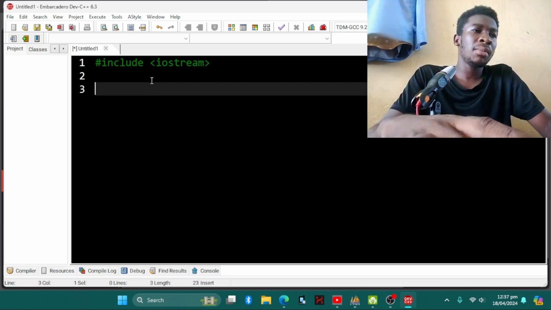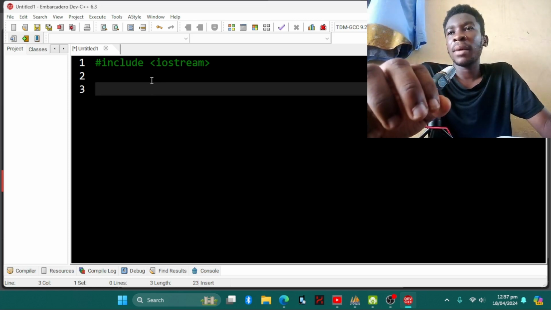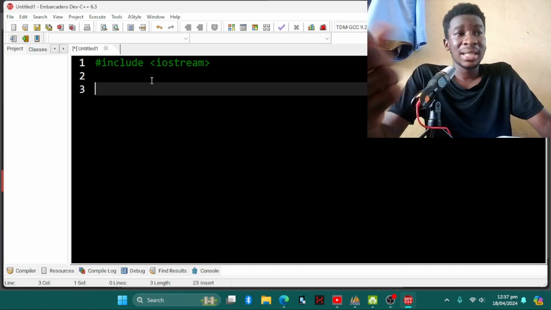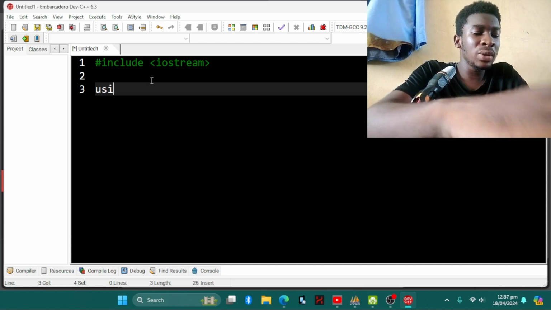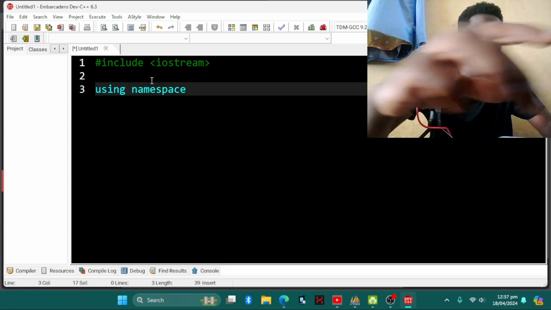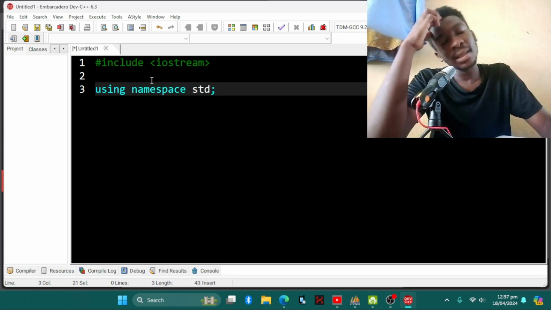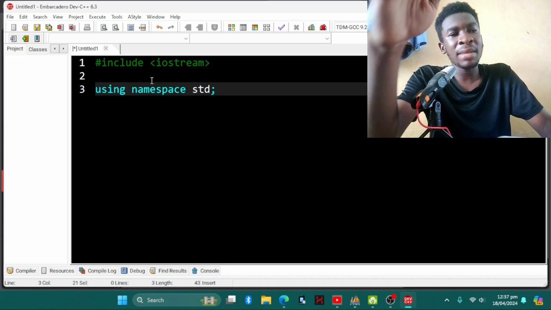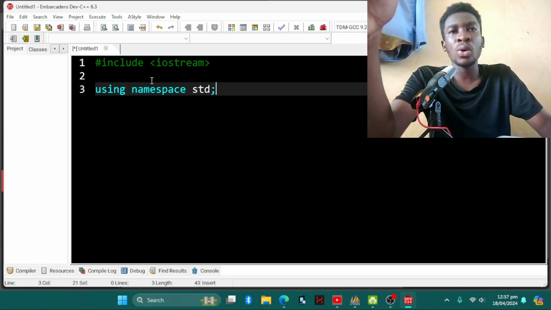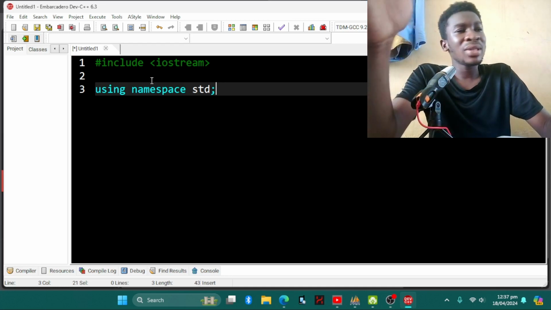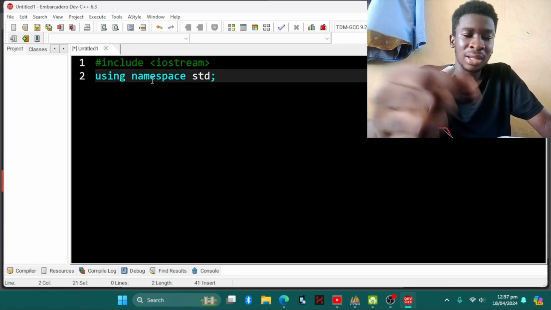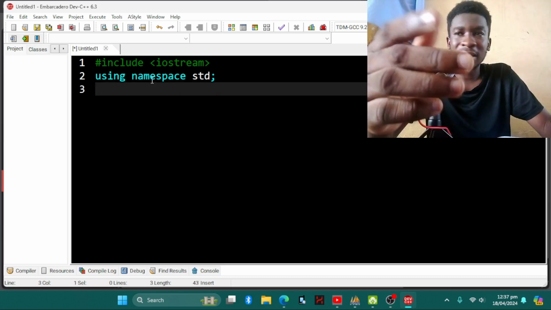Now we can come down, and we have something we call std. It's one of the standard libraries in C++. So we write using namespace std, and then we terminate it. In C++, every statement is terminated by a semicolon. If you don't put a semicolon after a statement, the code is not going to run. So you have to type using namespace std. Do as I do, or you can watch the video again afterwards and follow what I'm doing.